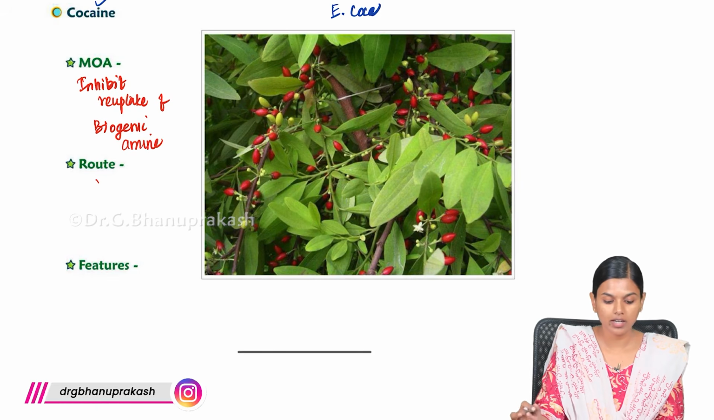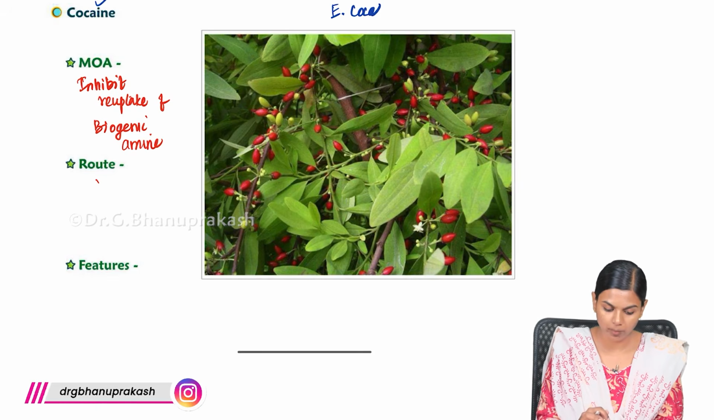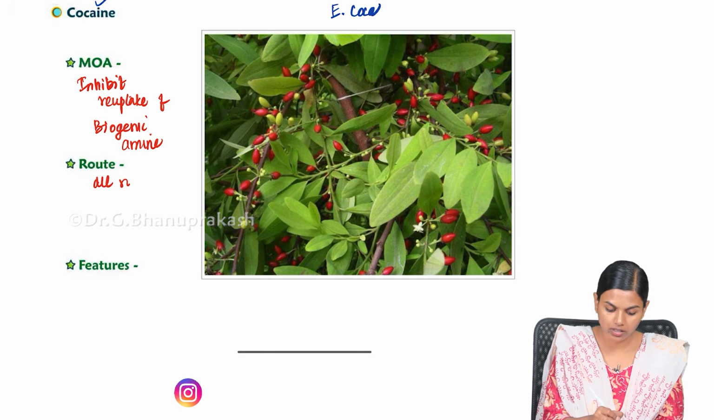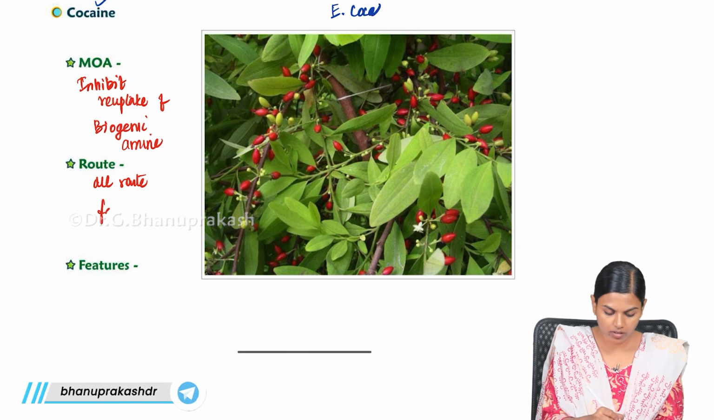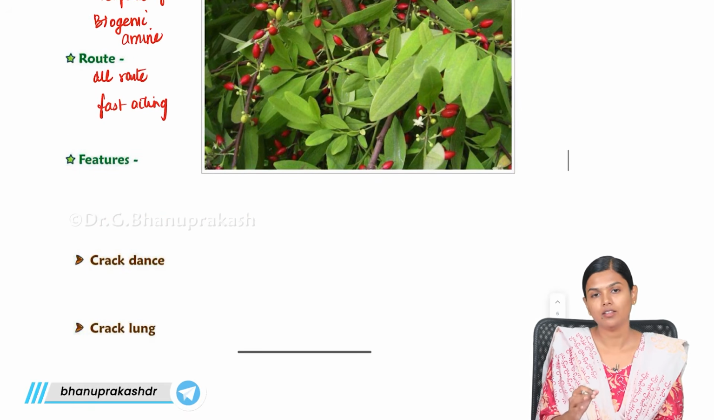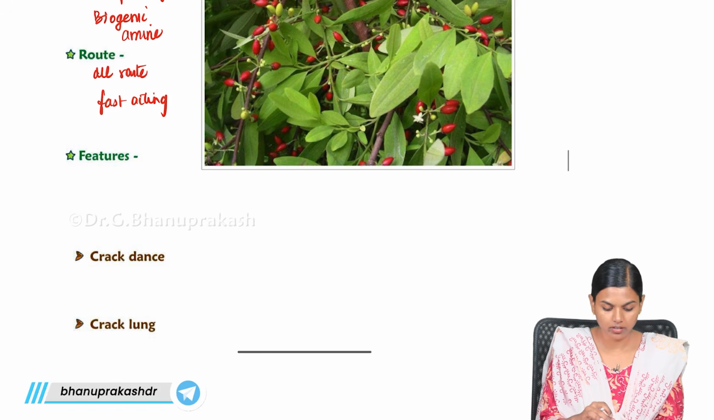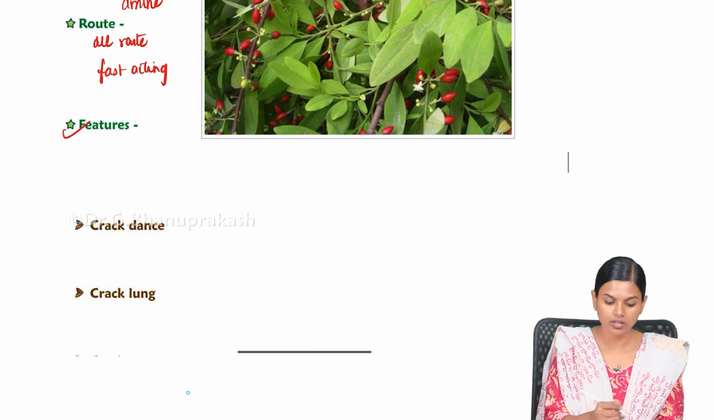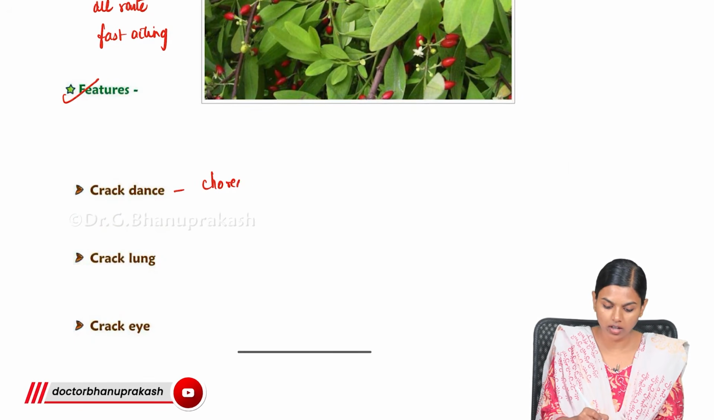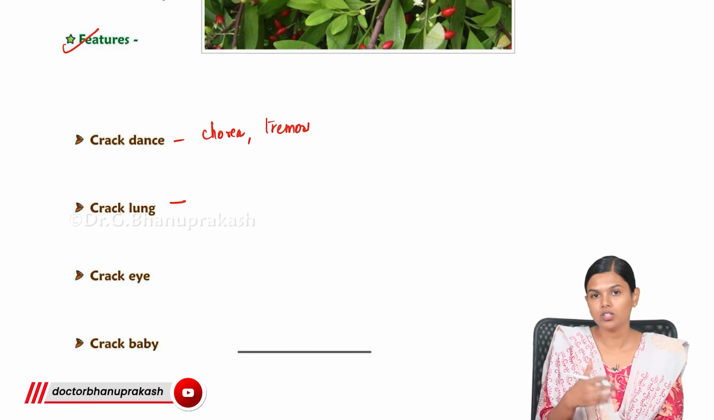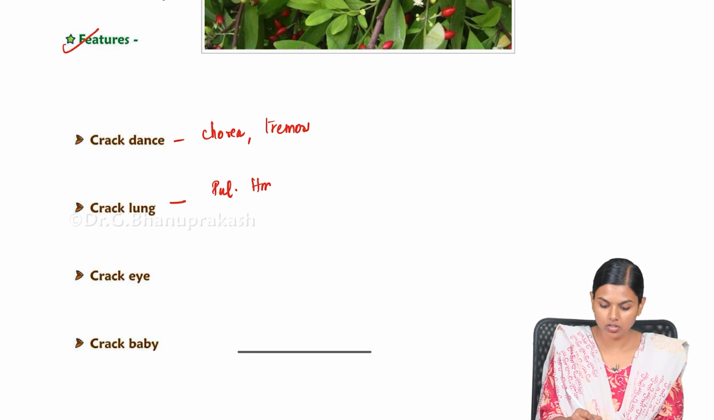So, this cocaine, it will inhibit the reuptake of biogenic amine, and all routes of absorption like inhalation, ingestion, all routes of absorption are there, and it is very, very fast acting. Generally, it is inhaled. They will take the cocaine via the inhalation route. And what are the features that you can see in case of a cocaine addict? That will be crack dance, that is chorea, and tremors, crack lung. Because of this constant inhalation of cocaine, there will be pulmonary hemorrhage.